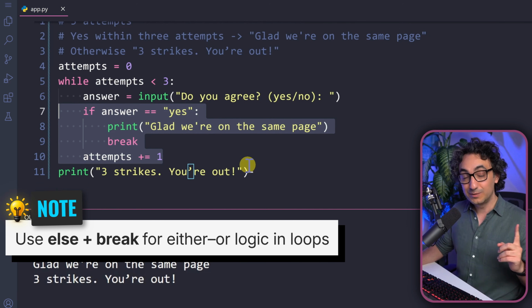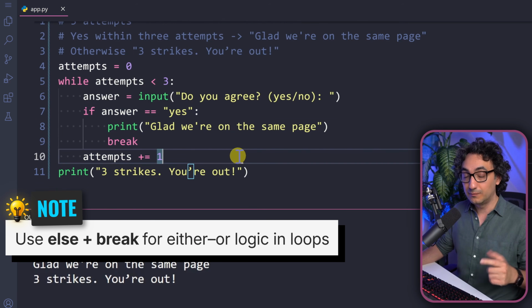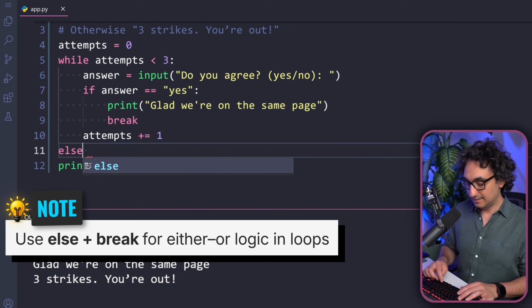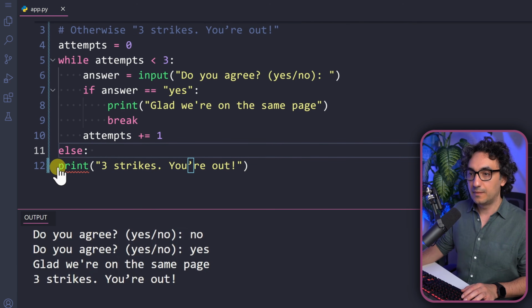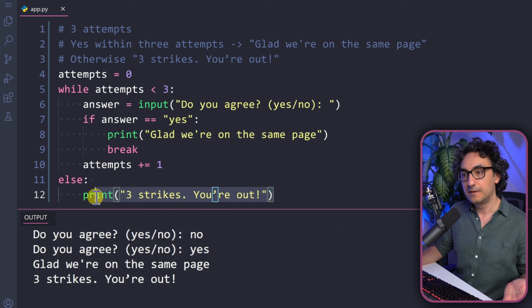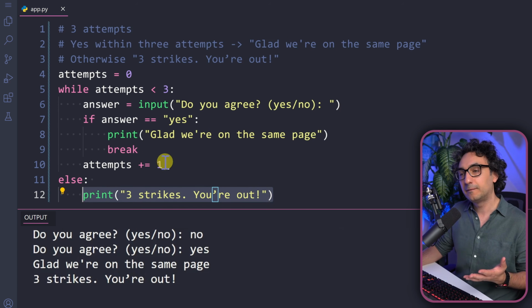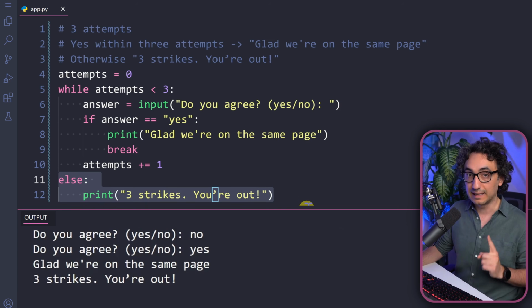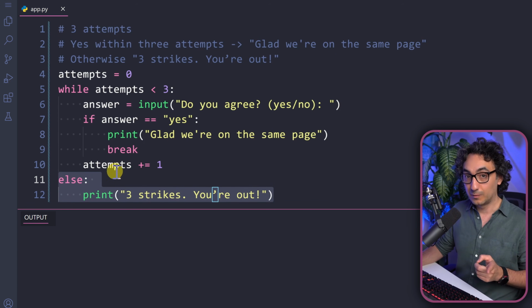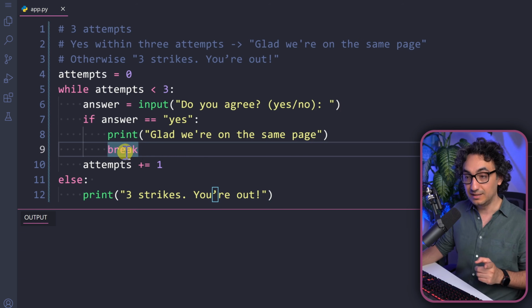And yes, we can use else together with the while, not only for the for loop. So let's go and add that. We're gonna say else colon and then put this print inside it. So that means if the loop ended normally without a break, this message can be printed, but if Python executed the break, then Python will not execute the else. So either we exit normally and execute the else, otherwise we exit with emergency using the break.